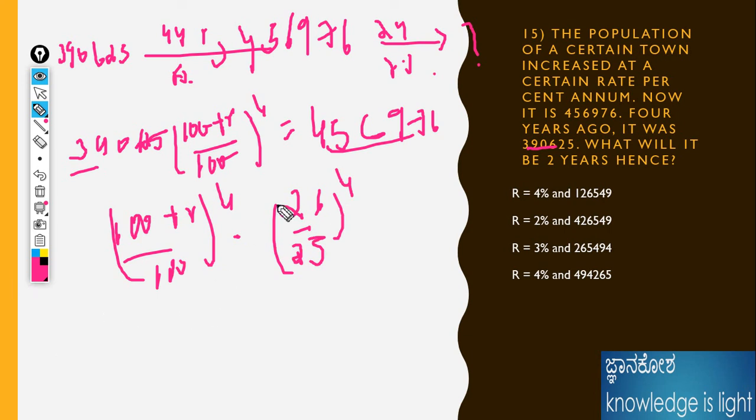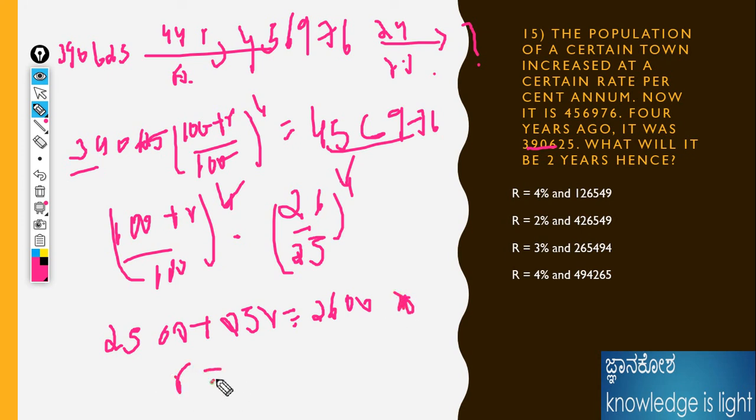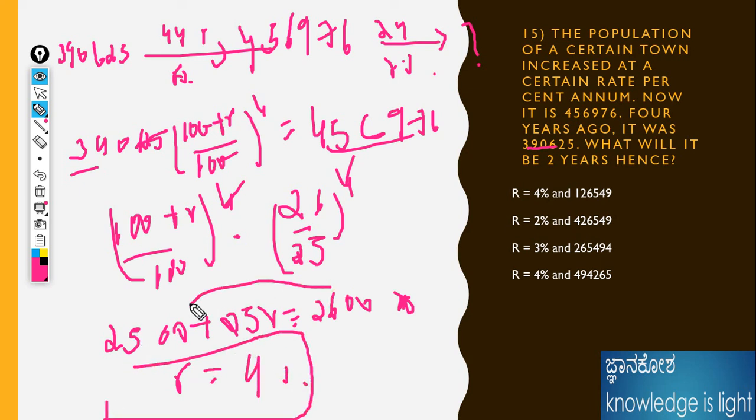After calculating, the 4 cancels and it becomes 2500 + 25r equals 2600. Then r is equal to 4%. Why? Because 2,600 minus 2,500 is 100, and 100 divided by 25 is 4. 4% is the answer.